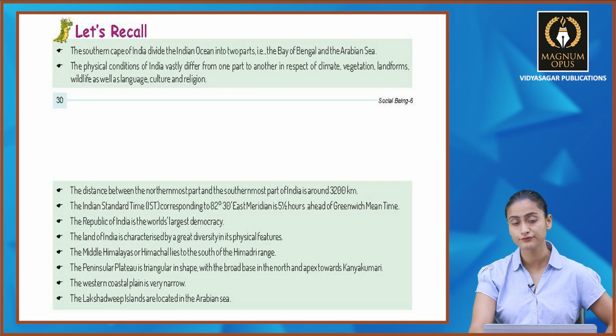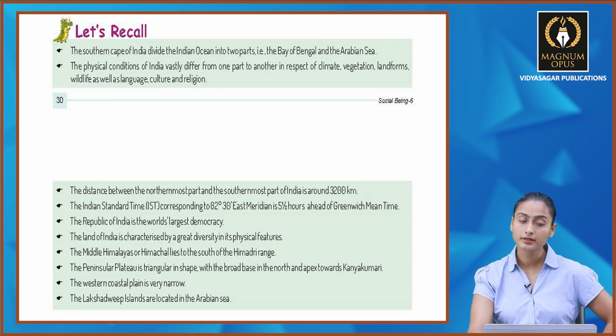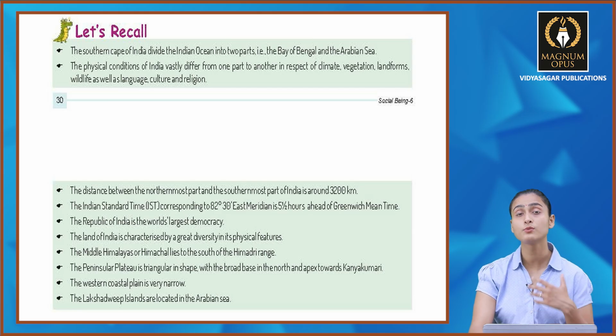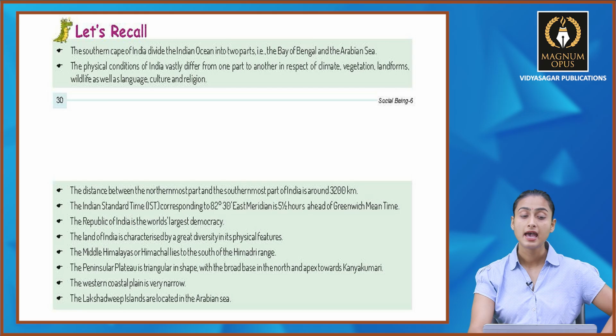The physical conditions of India vastly differ from one part to another in respect of climate, vegetation, landforms, wildlife, as well as language and culture in India and region. The distance between the northernmost part and the southernmost part of India is around 30 to 100 kilometers. The Indian Standard Time IST corresponding to 82 degrees 30 minutes east meridian is 5.5 hours ahead of Greenwich Mean Time, and the Republic of India is the world's largest democracy.